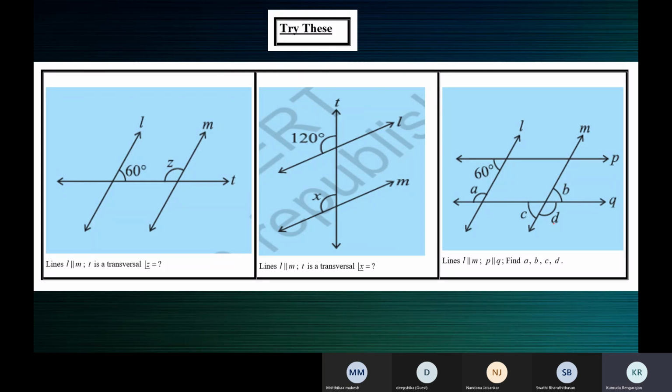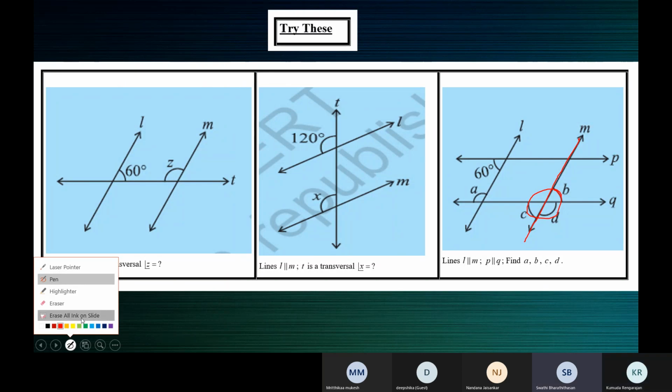So these angles B, C, and D are also around the transversal M. Here M is a transversal. Now tell me, how do we find B? When the question is how do we find B, you need to talk about the parallel lines and the transversal. Which are the two parallel lines and which is the transversal? Ma'am, shall I say?